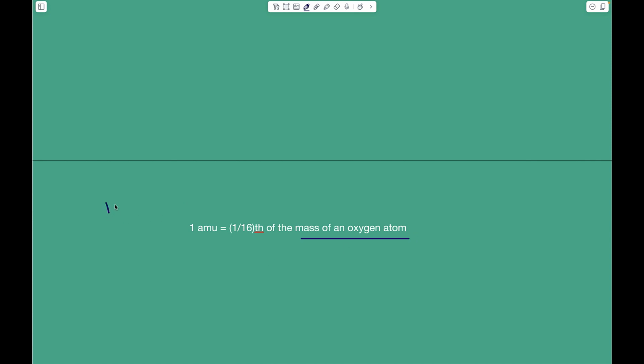That is why, around 1905, we defined a new standard and called it Atomic Mass Unit or AMU. And by definition, one AMU is equal to 1/16th of the mass of an oxygen atom.